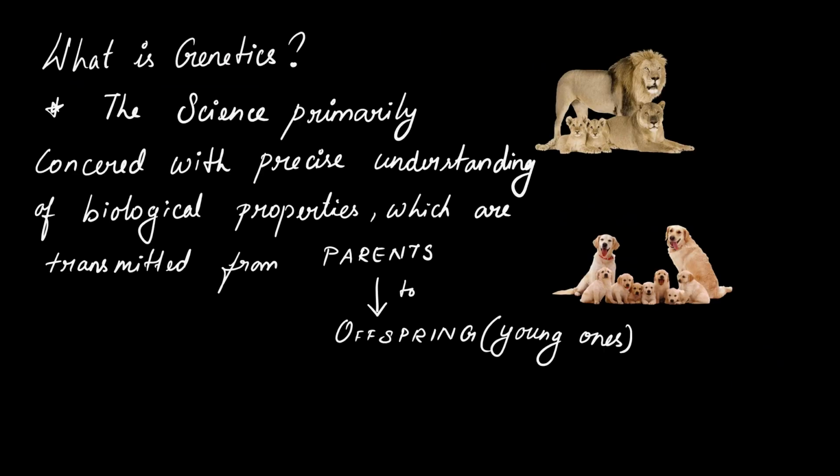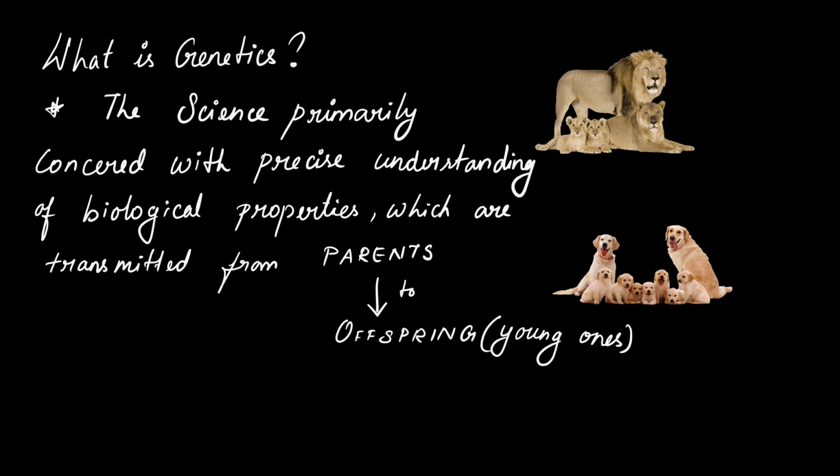So what is genetics? The science primarily concerned with precise understanding of biological properties which are transmitted from parents to the offspring. Here I have given the family of the lion and the dog, and you can see the young ones, the offspring, are called young ones.